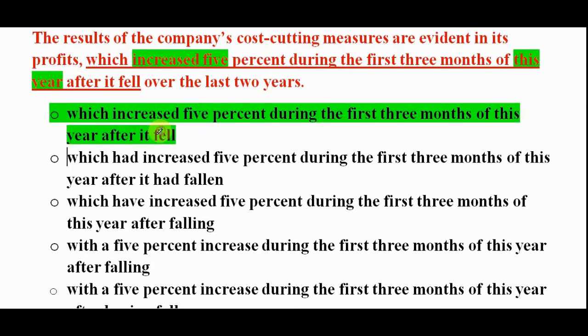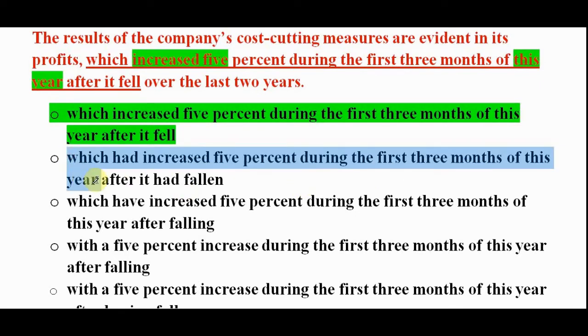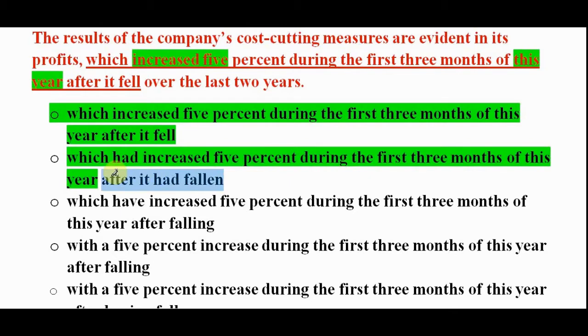Option B, which had increased 5% during the first 3 months of this year. Same problem. This plus time should not be with past perfect or past simple tense. It should be that plus time. So had increased this year, no. Had increased that year can be one of the possibilities. So option B out.